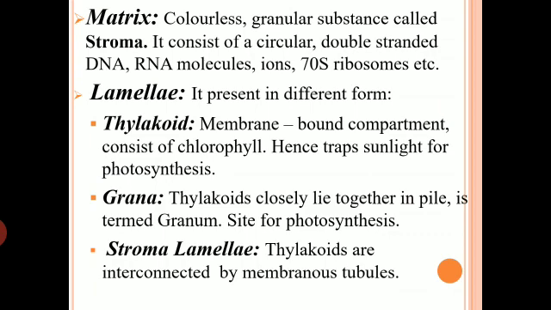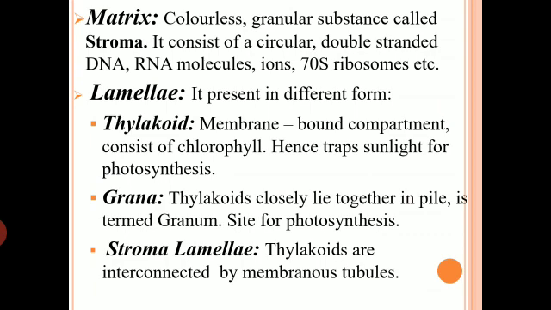And stroma is a site for the dark reaction of photosynthesis. Photosynthesis is not a single step process, it's a multi-step process where different phases are present. One phase we call the dark phase, or the light independent reaction of photosynthesis. So it is the stroma where dark reactions are basically going on.